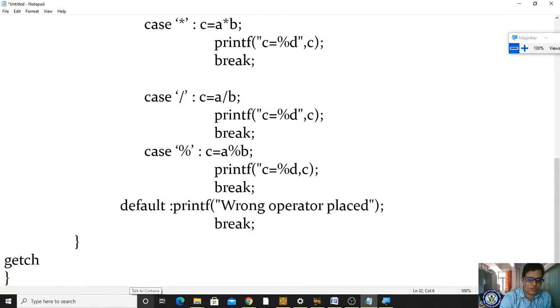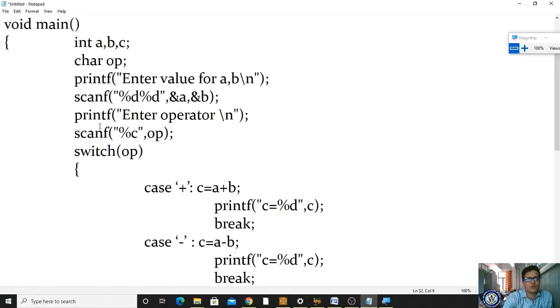I'm closing it with getch. Hope you have understood why I have mentioned this as a character. What do I have to enter? A character, so the character should match. If I want to enter a number, then it should be a number, and that number should not be in single quotes. Hope you have understood this concept.